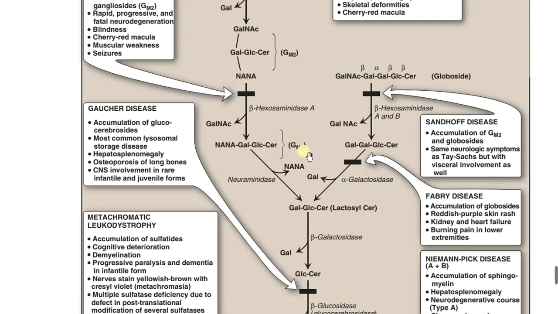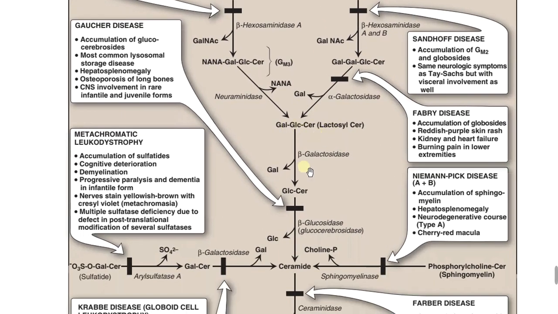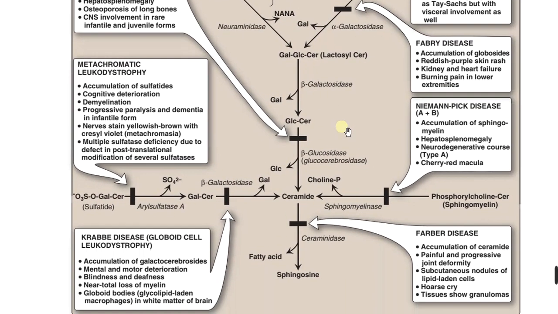That is why GM3 is not involved with any pathology, because the neuraminidase enzyme is very common, and neuraminidase removes the NANA. If the NANA is removed, the remaining part is lactosyl ceramide, and this lactosyl ceramide is acted on by the beta galactosidase enzyme, the galactose is removed, and glucose with ceramide is the remaining fragment. Then beta glucosidase is the enzyme that will cleave the bond between the glucose and the ceramide.